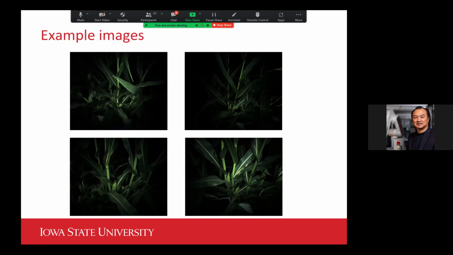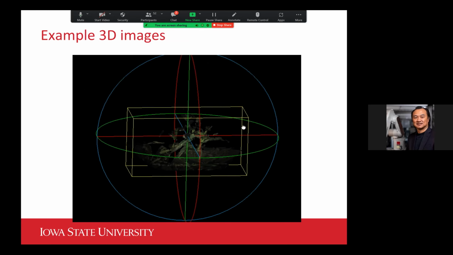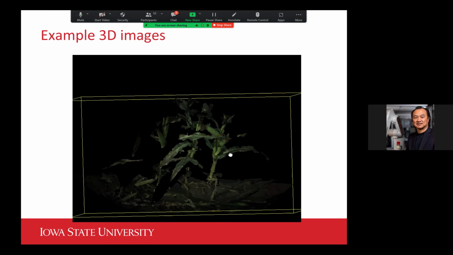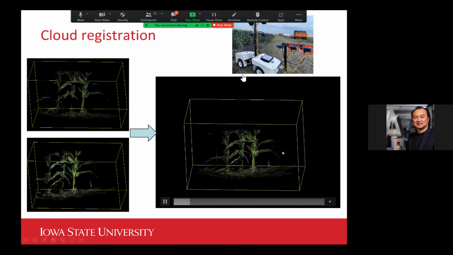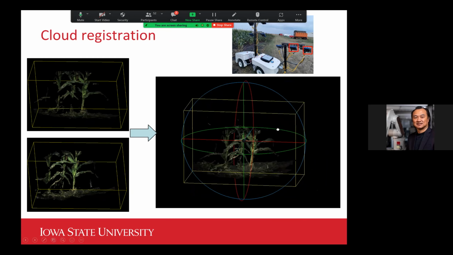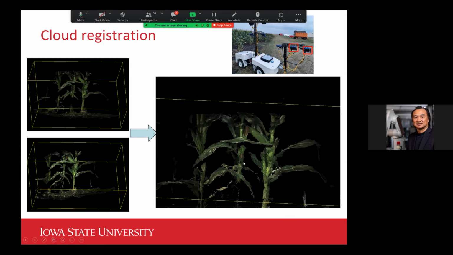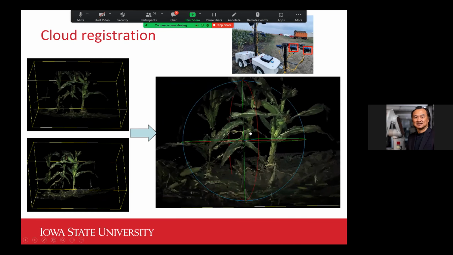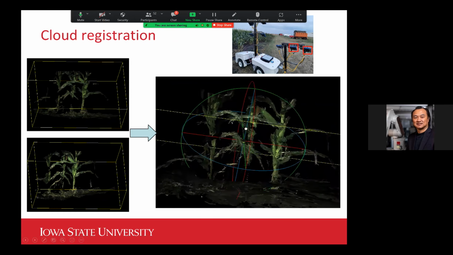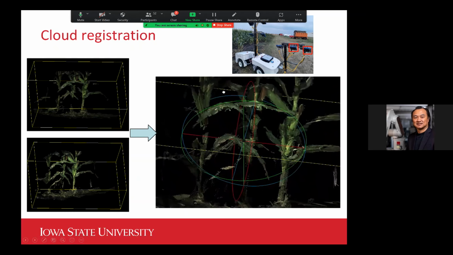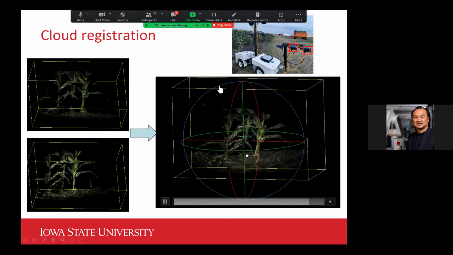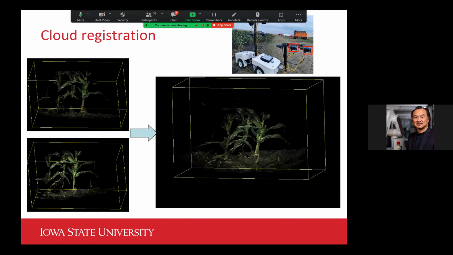So these are some sample images we collected this summer. And this is the 3D point reconstruction. This is something we are still working on, to try to improve the cross-registration between multiple PhenoStereos. Our desire is to expand the horizontal view of the cameras, so at each single snapshot, we would be able to capture wider 3D point cloud data. That way we can measure the leaf size more accurately.